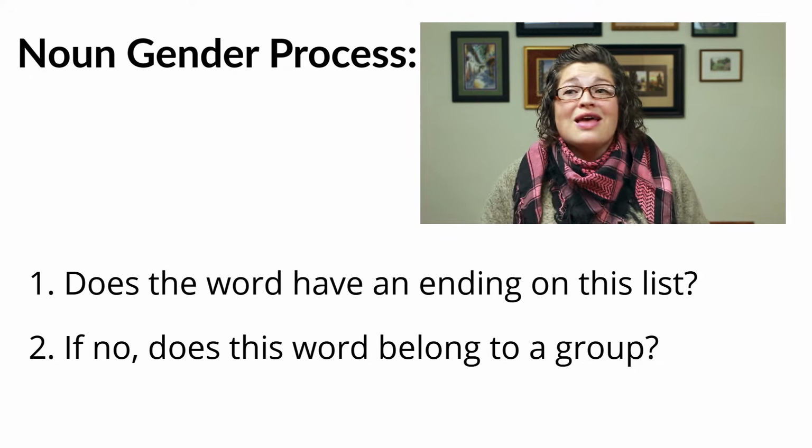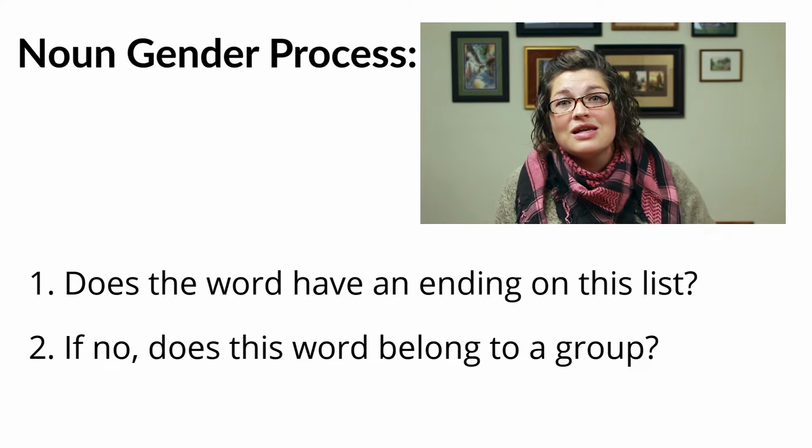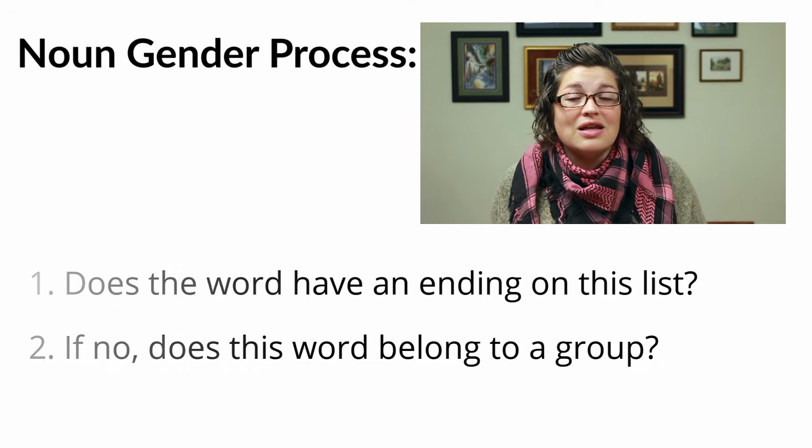Sometimes we have nouns that have both a masculine ending and belong to a masculine group, such as spring, the season of the year. That is a masculine group, but the word for spring also happens to have the masculine ending -ling, der Frühling. So when you find that new vocabulary word, check both of those places, the endings and the groups, to see if it applies.